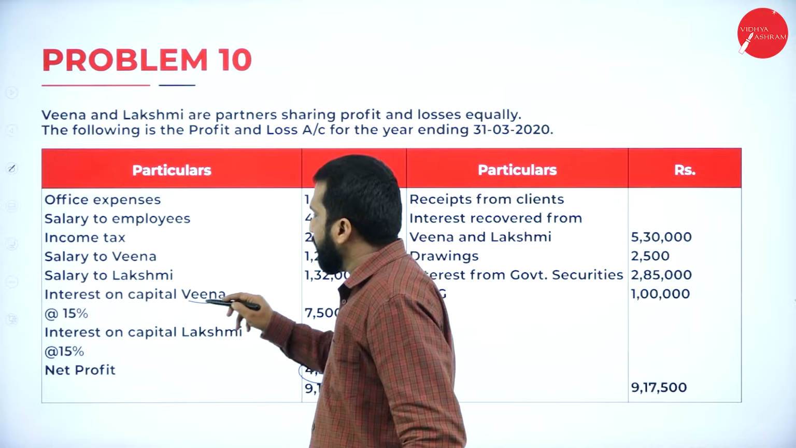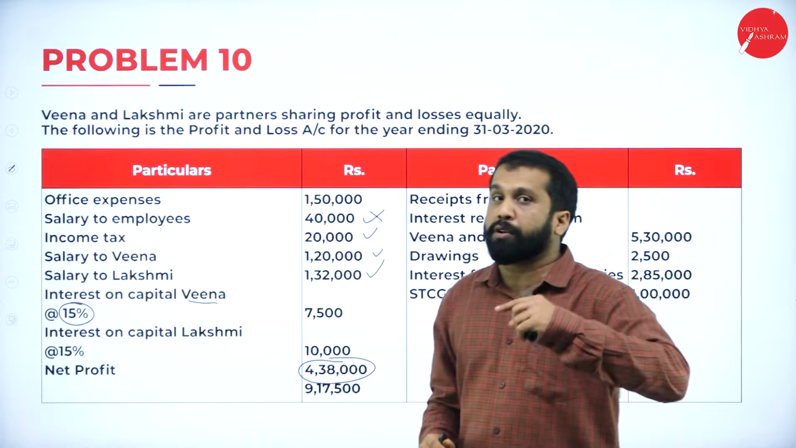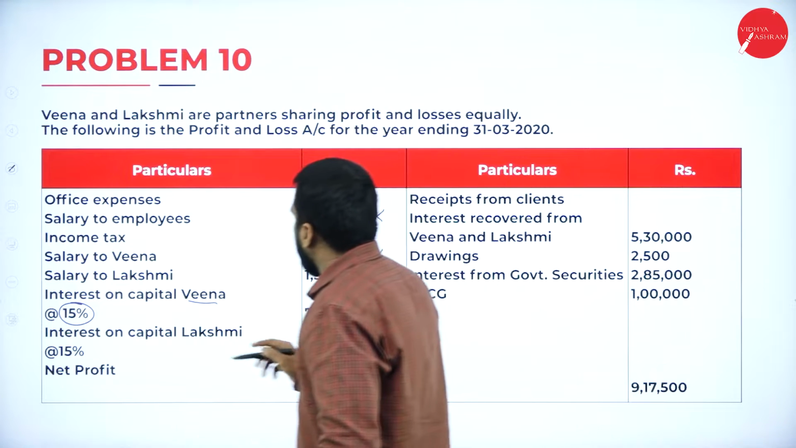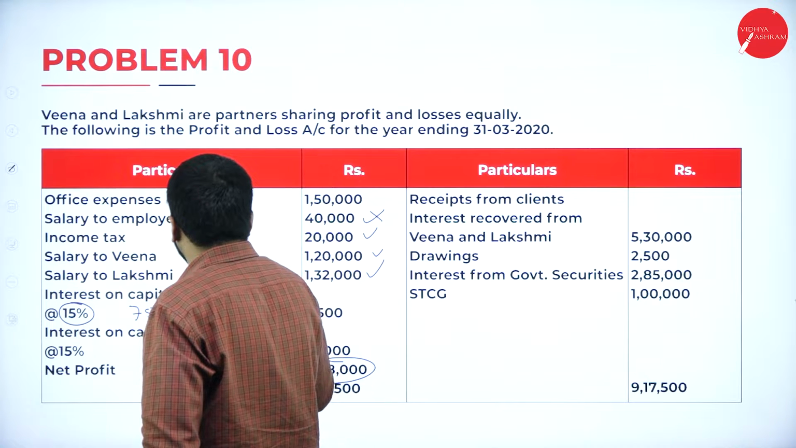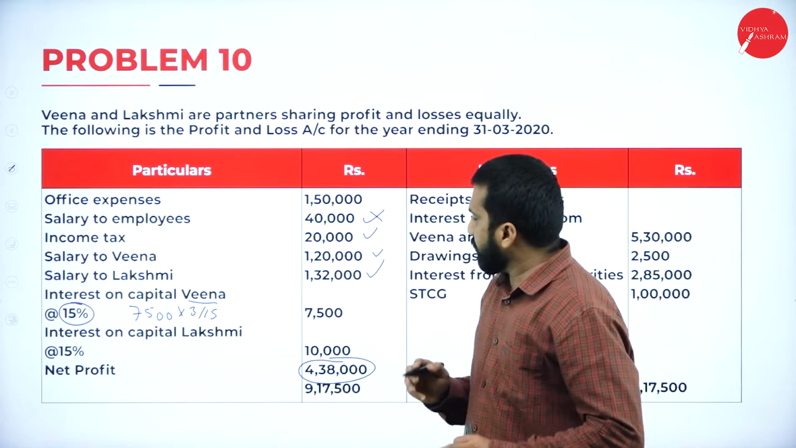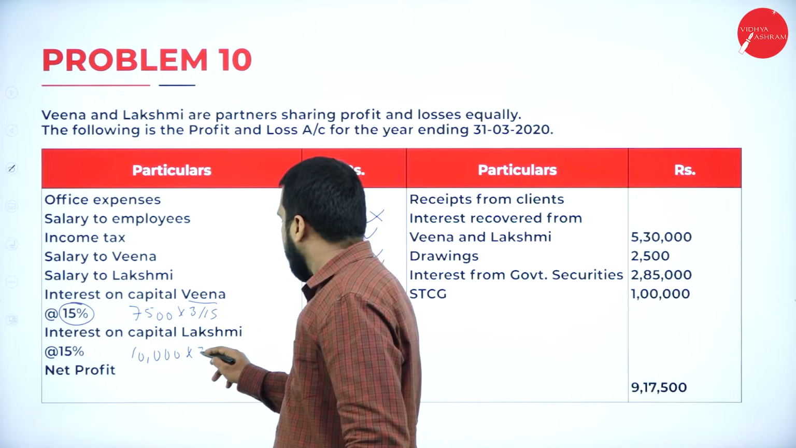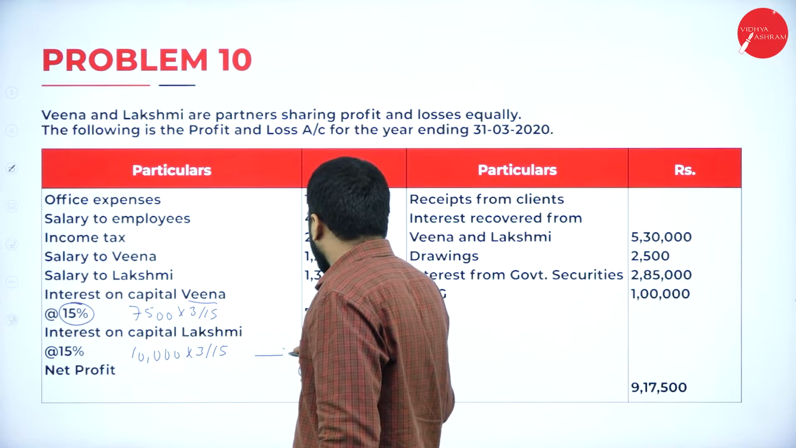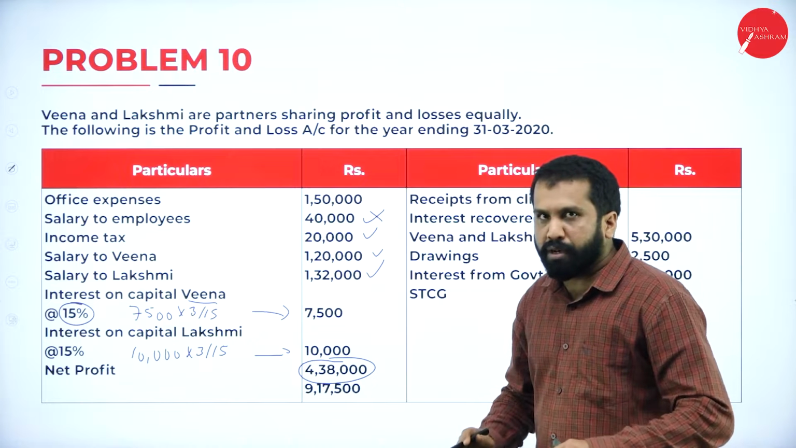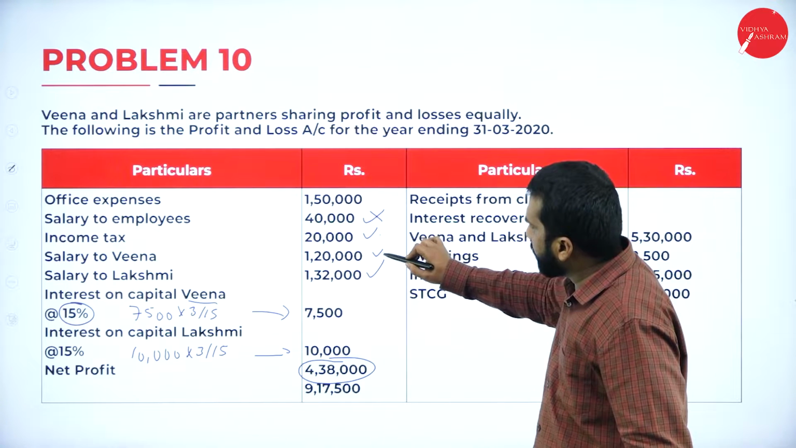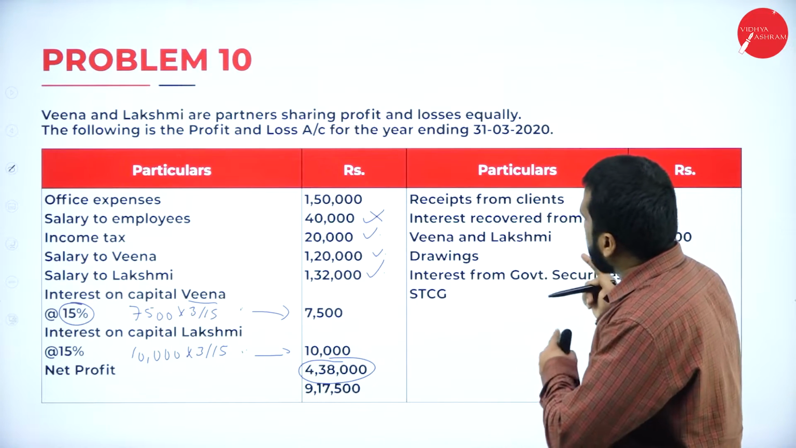Interest on capital to Veena, how much should we take? 15% they have given. Excess of 12% you should take. Now, 7,500 into 3 divided by 15. Easy. Similarly, 10,000 multiplied with 3% divided by 15. So, these are completed. Now, what is the net profit you have? Hope you are clear. You should add this and the excess of 12%.